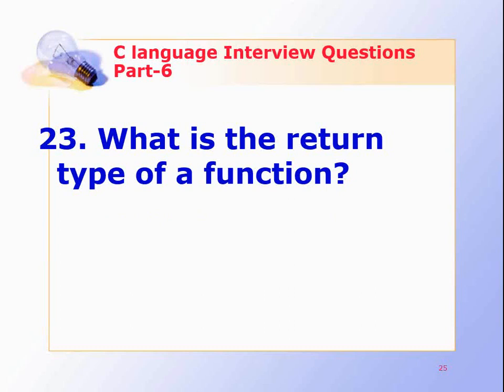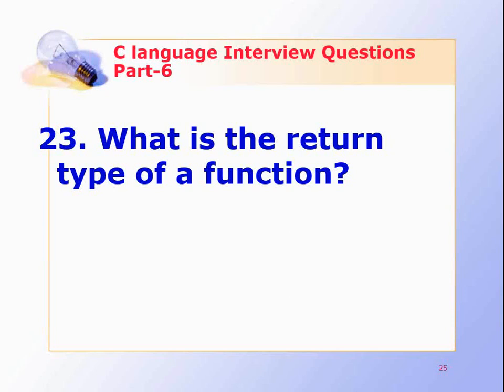What is the return type of a function? The return type of a function determines whether a function will return any value. If a function is declared with the void keyword, then that means the function never returns a value.